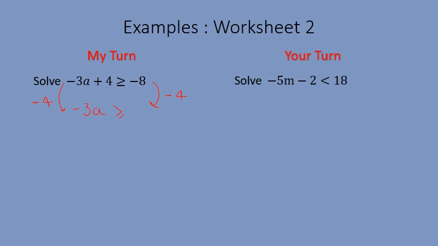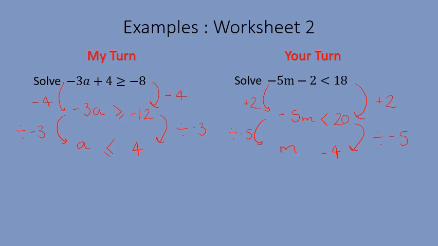I'm at minus 8, I take away another 4, I get down to minus 12. Now I need to get rid of this times by minus 3. So I need to divide both sides by minus 3. So I then get a, and minus 12 divided by minus 3 gives me positive 4. But this time I've divided by a negative number, so my inequality symbol needs to have flipped around the other way. Pause this video now and have a go at the question on the right-hand side, please.